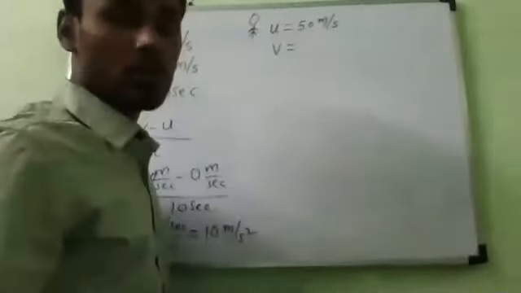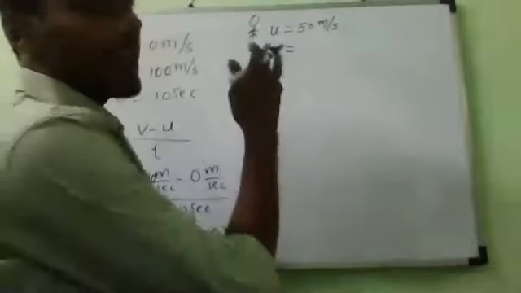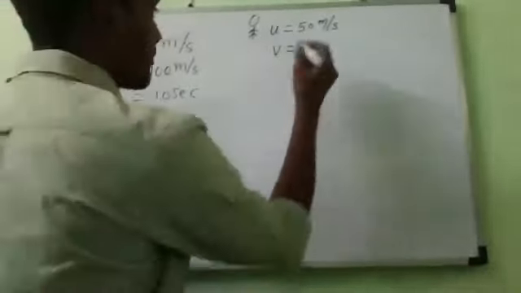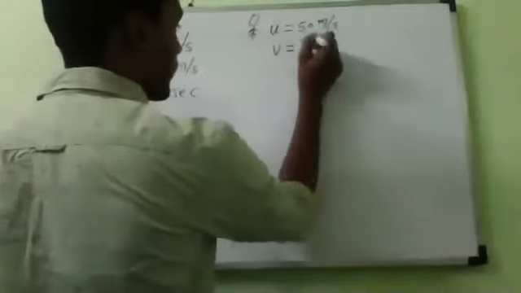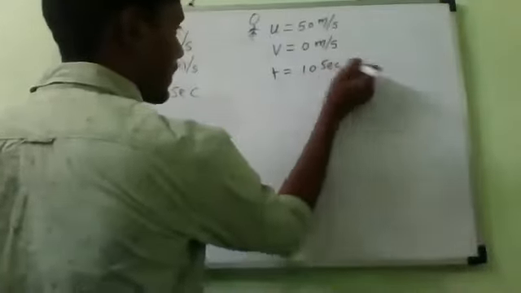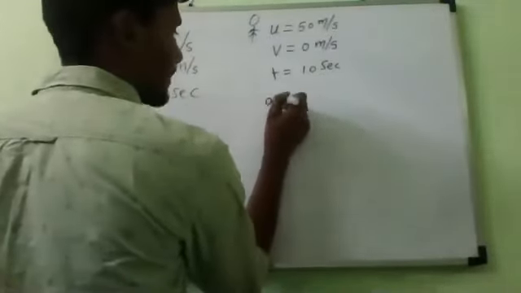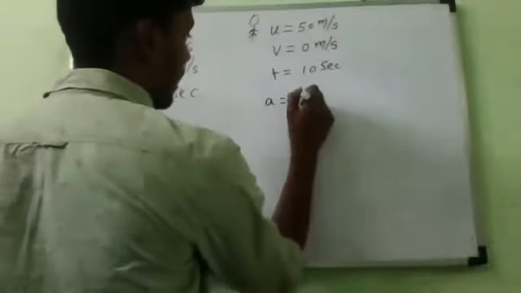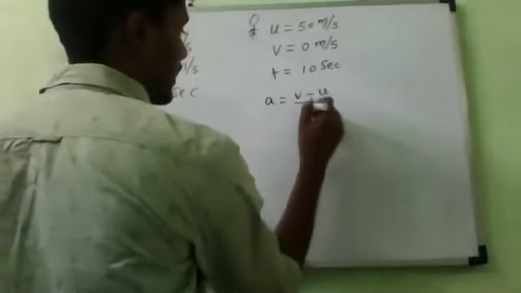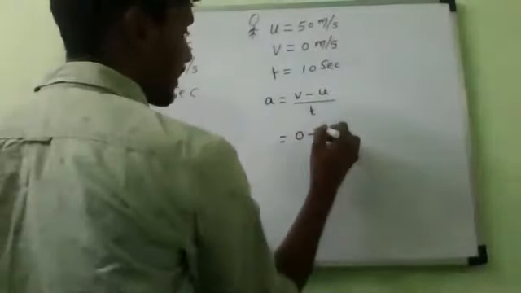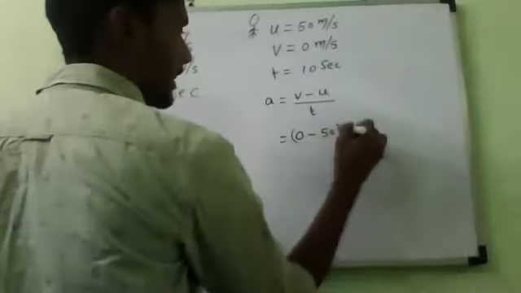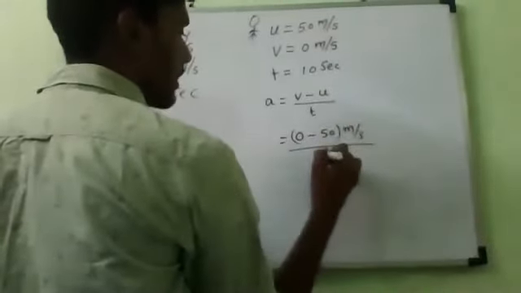He is already having 50 meter per second. Now he came to rest, meaning the final velocity becomes 0 meter per second. Yes or no? Let me take the time as 10 seconds. Now calculate the acceleration. Again the same formula: final velocity minus initial velocity divided by time taken, which is final velocity 0 minus initial velocity 50 meter per second divided by 10 seconds.